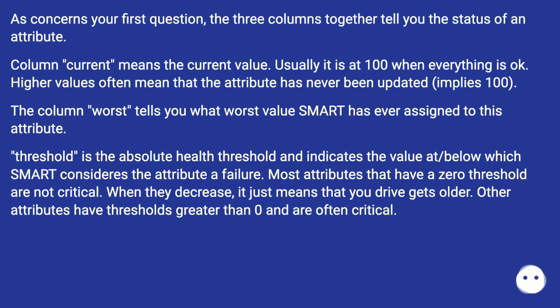As concerns your first question, the 3 columns together tell you the status of an attribute. Column current means the current value. Usually it is at 100 when everything is okay. Higher values often mean that the attribute has never been updated, implies 100. The column worst tells you what worst value SMART has ever assigned to this attribute. Threshold is the absolute health threshold and indicates the value at or below which SMART considers the attribute a failure.